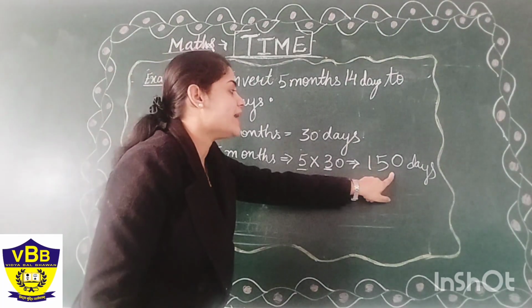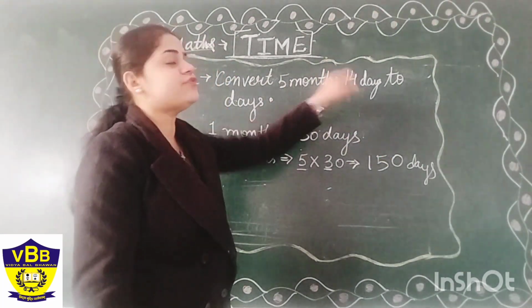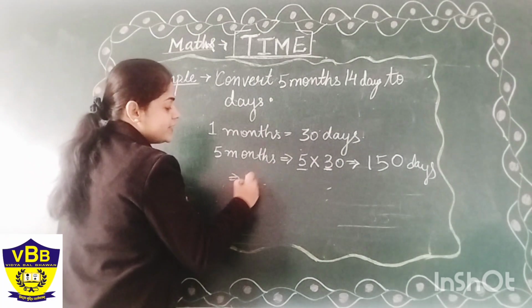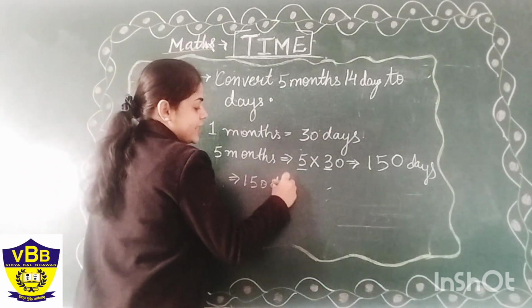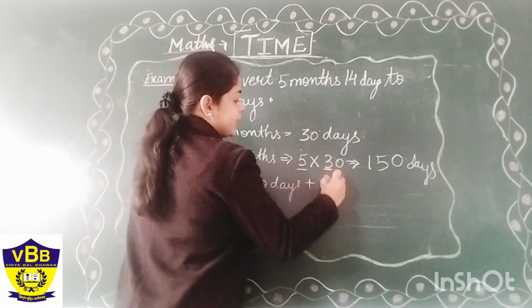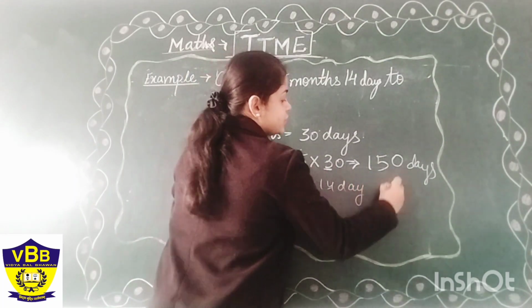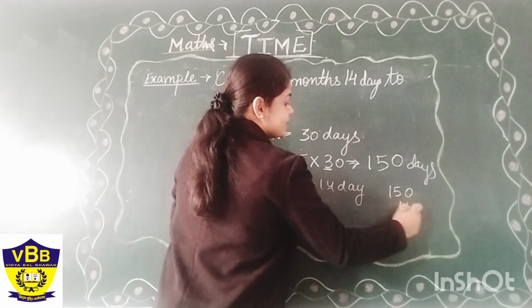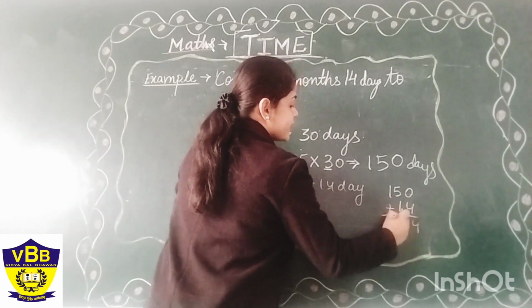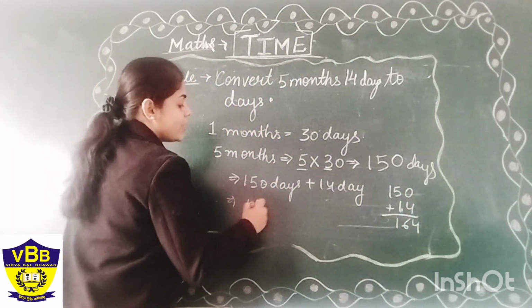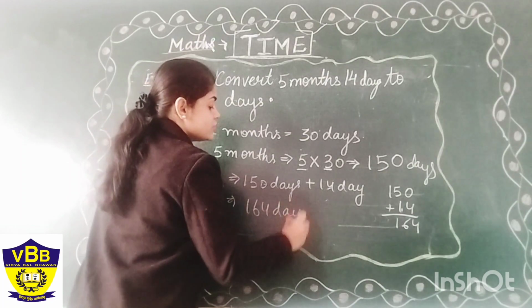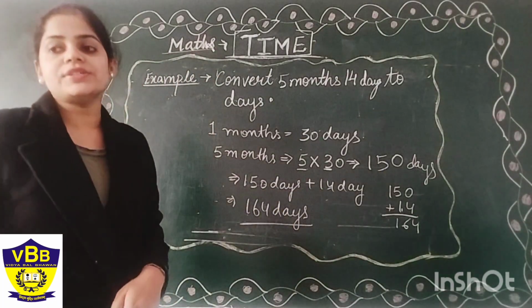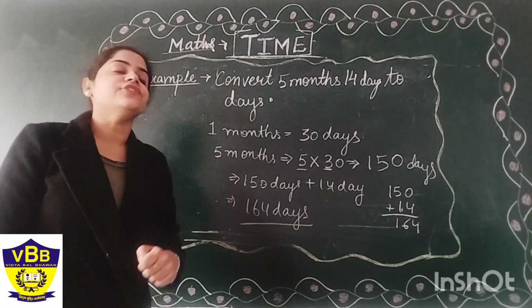No. We have to add this 150 days with the 14 days. So our final answer will be 150 days plus 14 days. So after the addition, we will get 164 days. So after the conversion, the answer is 164 days.